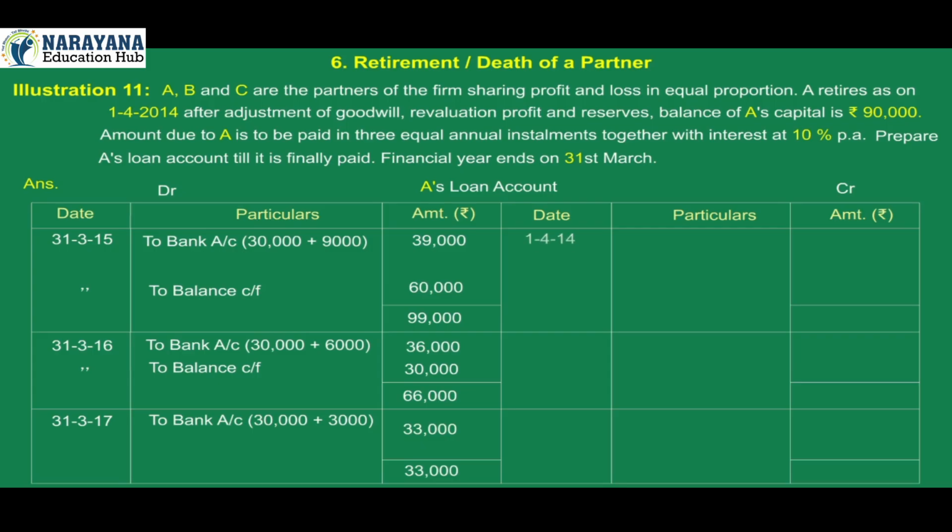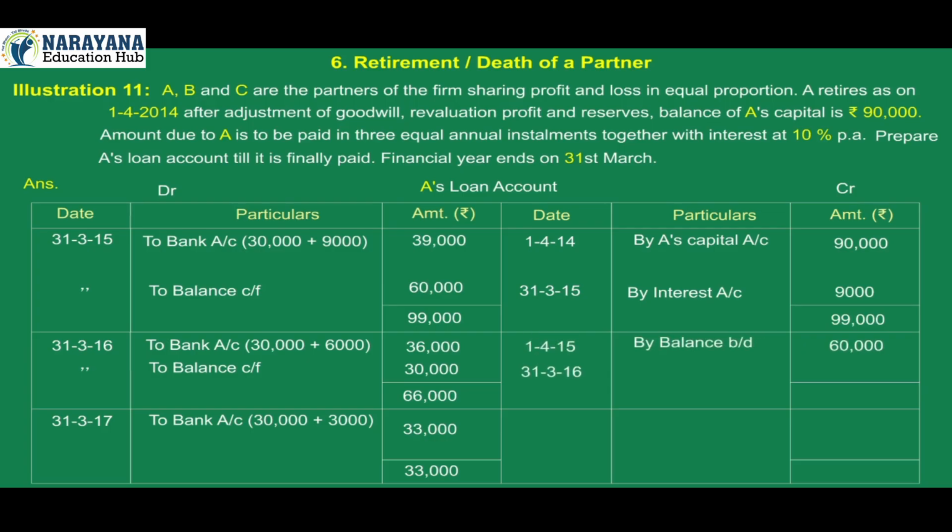On credit side, 1st April 2014 by A's capital account 90,000, 31st March 2015 by interest account 9,000, total 99,000. 1st April 2015 by balance brought down 60,000, 31st March 2016 by interest account 6,000, total 66,000. 1st April 2016 by balance brought down 30,000, 31st March 2017 by interest account 3,000, total 33,000.